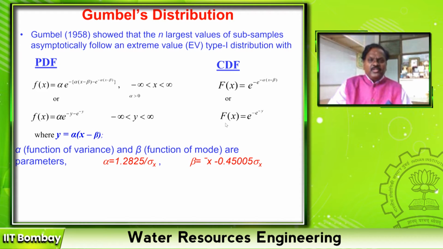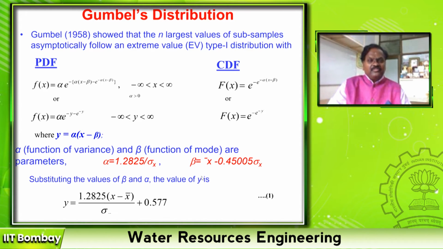Similarly, the cumulative distribution function F of x is e to the power of minus e to the power of minus y. Now we need to find out the solution for this equation, where alpha is a function of variance, beta is a function of mode, that means x minus beta, right? And substituting the values, we will get the value for y, that's the solution, right? For x minus x bar, that is nothing but the deviation from the observed values of the average, then standard deviation, right?